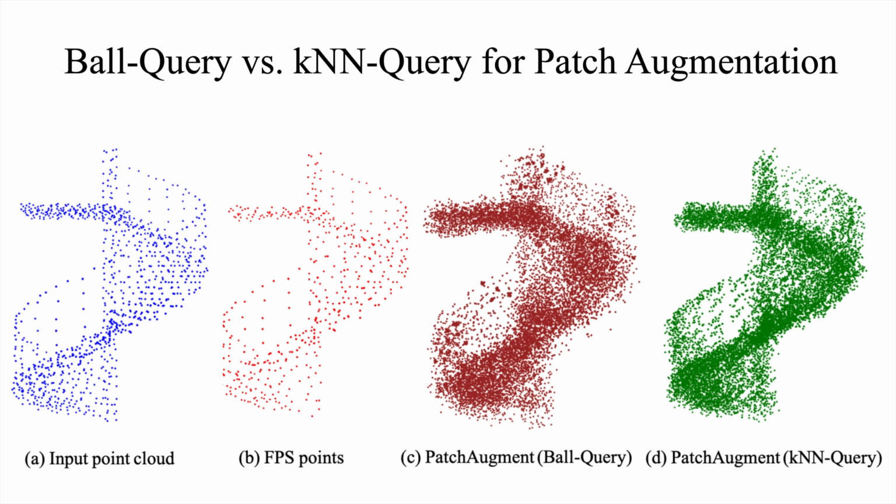Among the two popular types of neighborhood querying, that is ball querying and k-nearest neighbor querying, we recommend k-nearest neighbor based querying for patch augment. The reason is that when ball query fails to fetch the requested points from a neighborhood around the centroid point, it repeats the centroid point. Application of patch augment to these repeated centroid points results in lump-like parts as shown here.